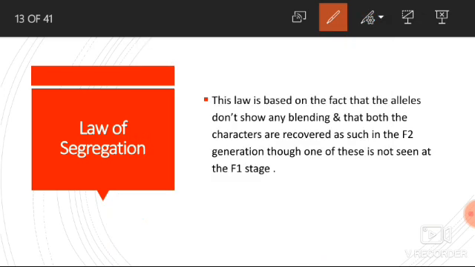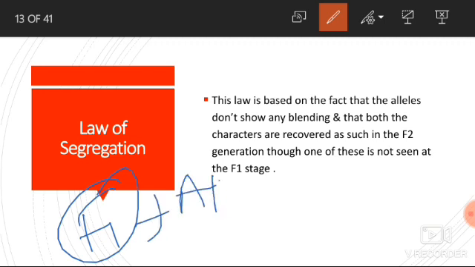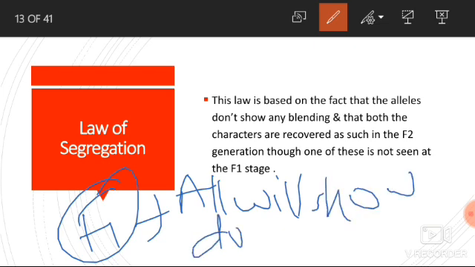Second, the characters are recovered as such in the F2 generation. As we discussed in the monohybrid cross, F1 is similar to one of the parents, that means all will show the dominant trait.